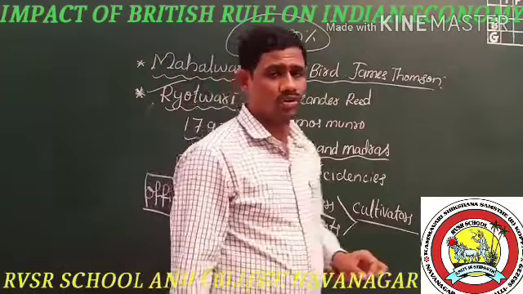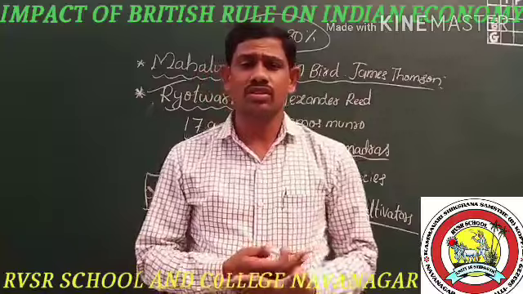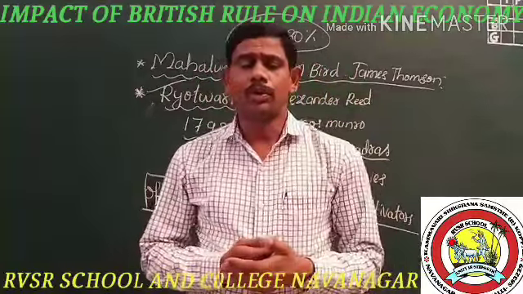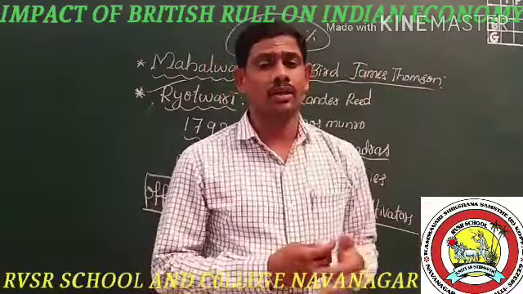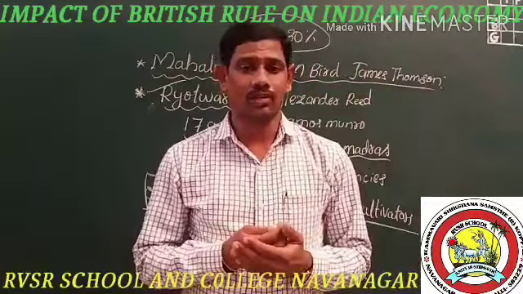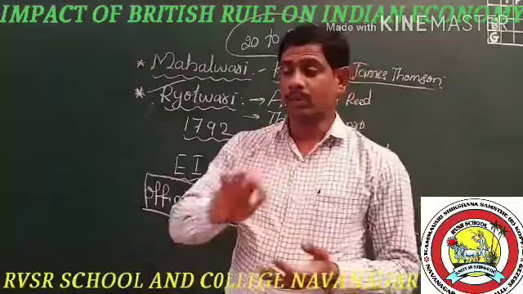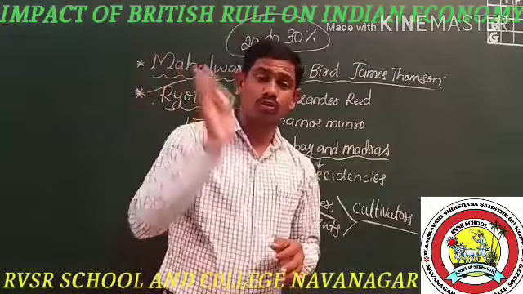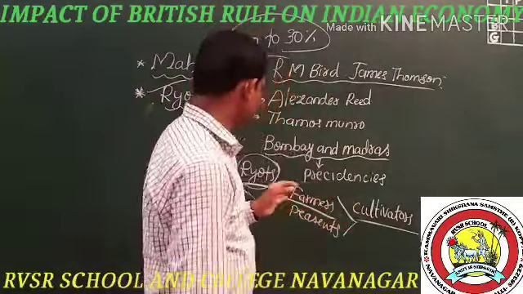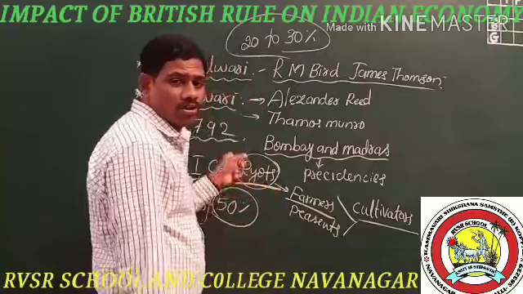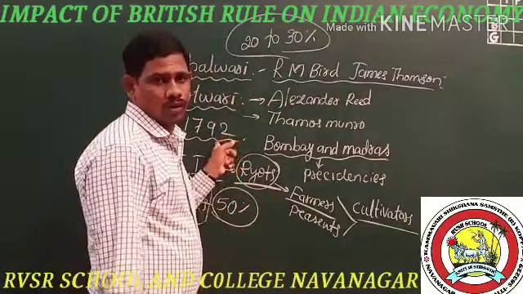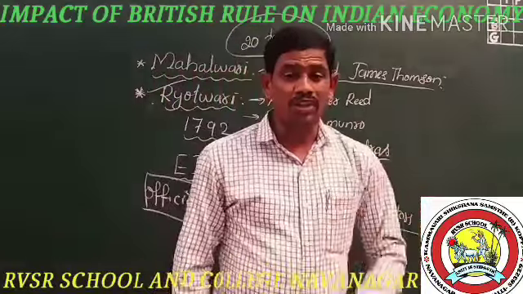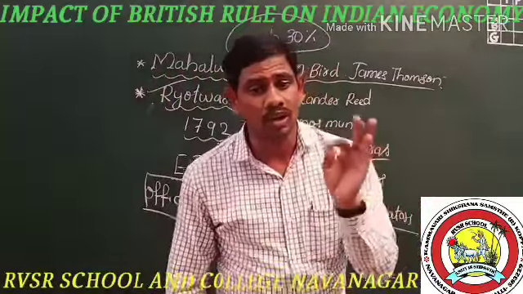Under the Zamindari system, Zamindars collected tax from the people and paid a fixed amount to the East India Company. They led a luxurious life and exploited our farmers. In the Zamindari system, Zamindars were owners of the land. But in the Ryotwari system, ownership of the land was given to farmers, which was a benefit to them. Ryots became owners of the land during this system.